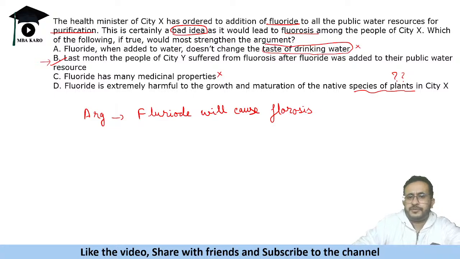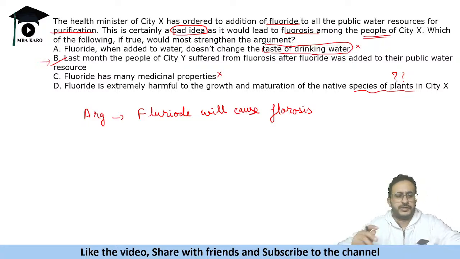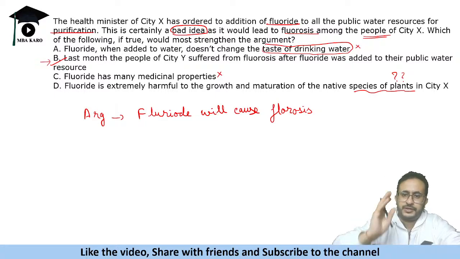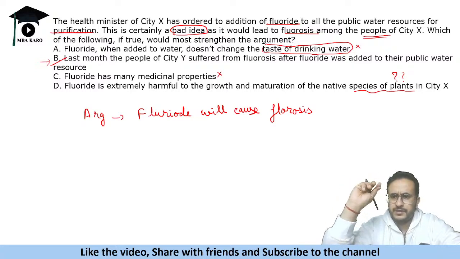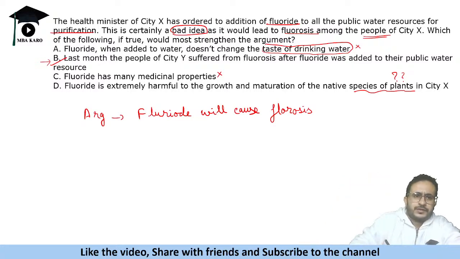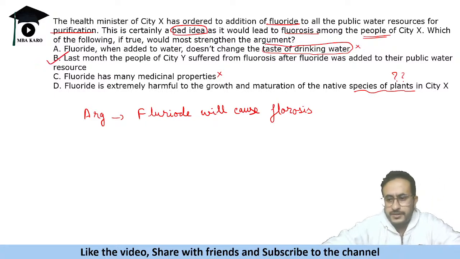We are talking about the people being infected. ठीक है, fluorosis among the people of infected. यहाँ पे plants की बात कर रहा है. We are not concerned about the plants of city. We are concerned about the people here. So it should directly relate to the problem. It should be something that is directly impacting the problem, which is in statement B. So that is the answer.